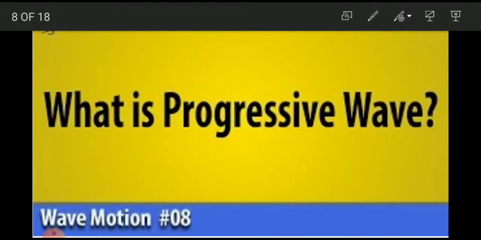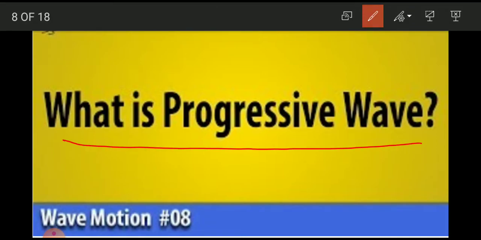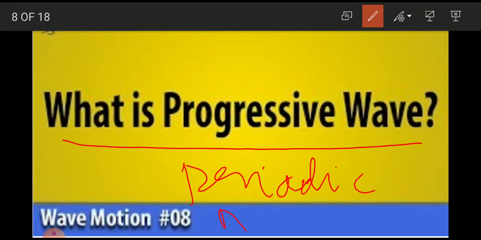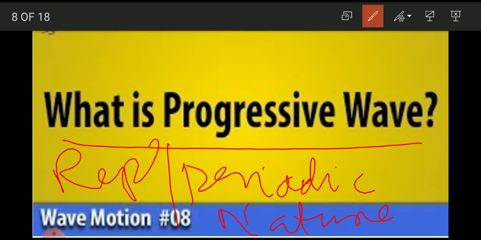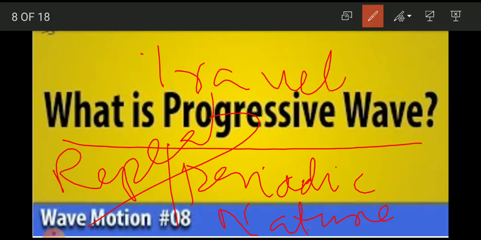Now, what is a progressive wave? Any wave which is periodic in nature, repeats itself after equal intervals of time, and travels away from the source is called a progressive wave.